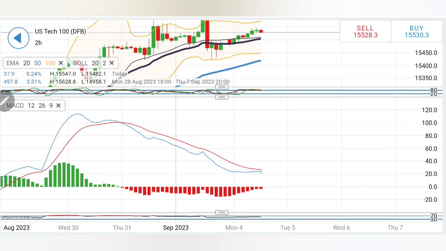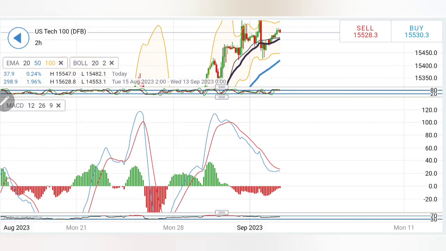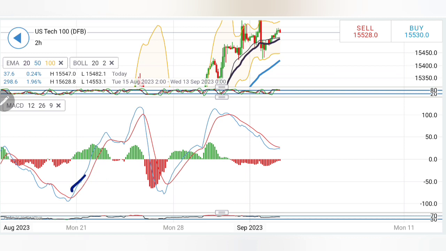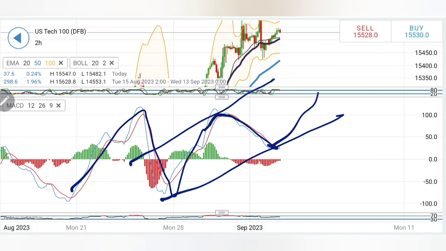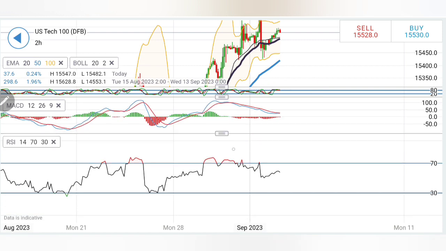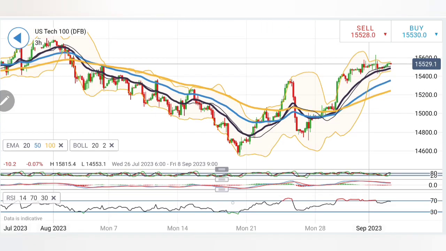Stochastic overbought, trying to drop. MACD is in green, trying to converge. MACD is in red, trying to converge for a bullish move. See first wave, second wave, and see if it converges and crosses over, this will call for more bullishness here. RSI is flat. Coming to the 3-hour chart.